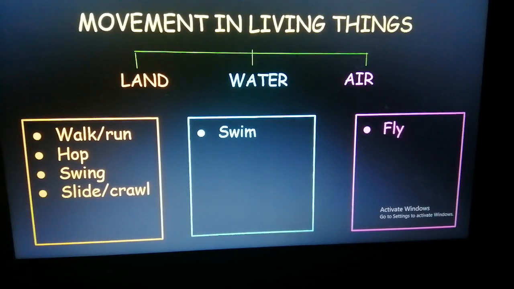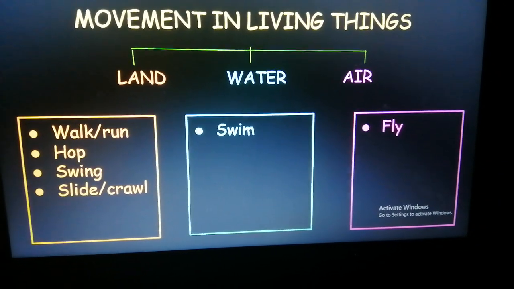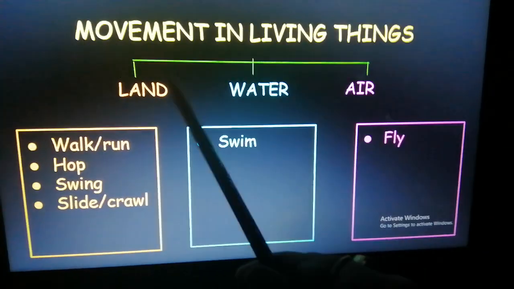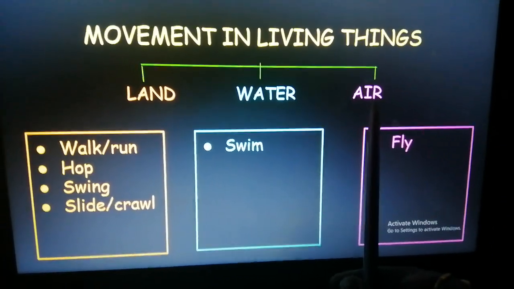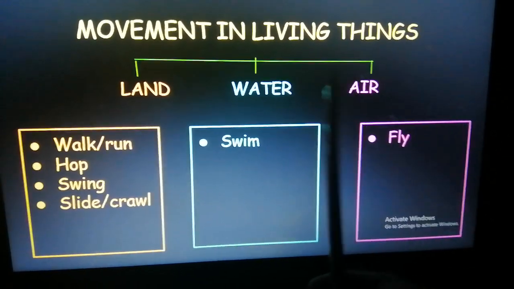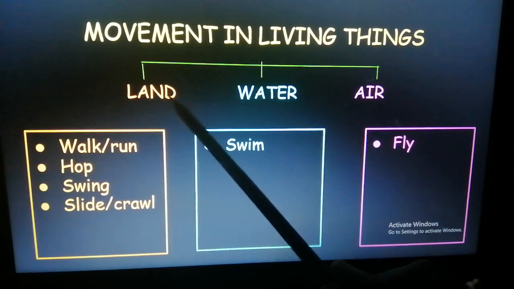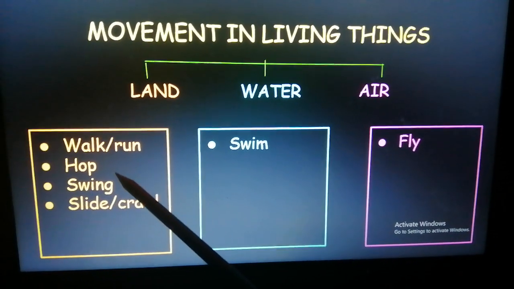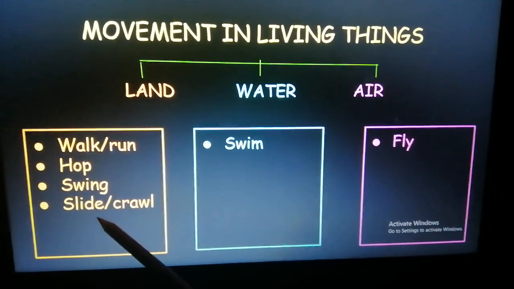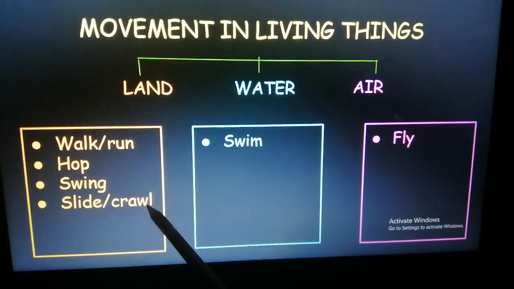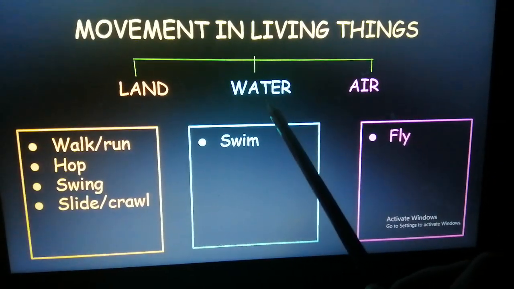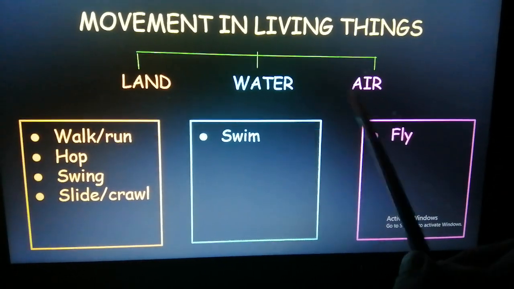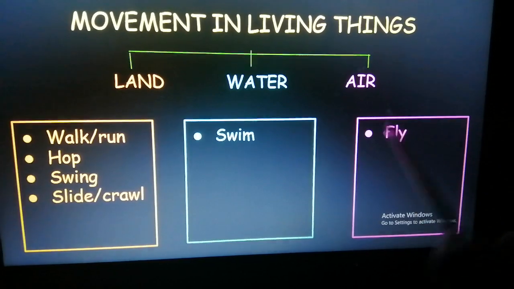The first characteristic of living things is that they can move. Now, depending on their surroundings, whether it is land, water, or air, their movements also differ. For example, animals or living things on land can walk or run, hop or jump, swing or slide or crawl. Similarly, living beings in water can swim, whereas those in air are able to fly.